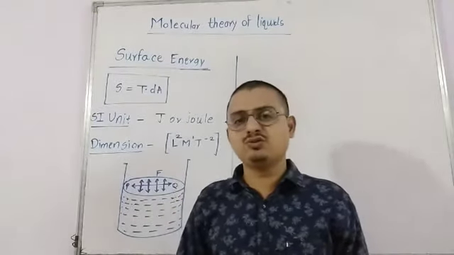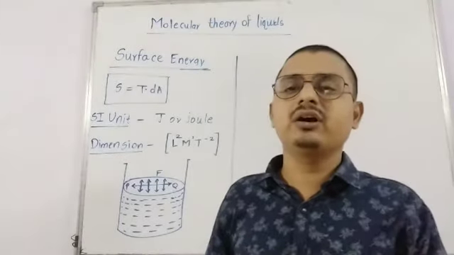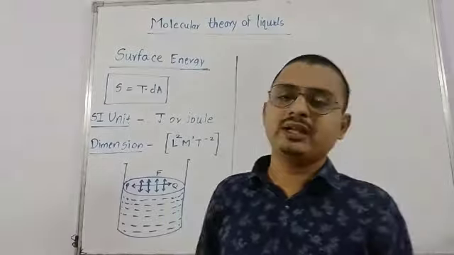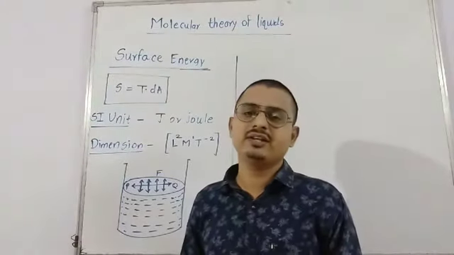So the system has to do work against this resultant force, and this work is stored in the form of potential energy. So the potential energy stored per unit area is called surface energy.